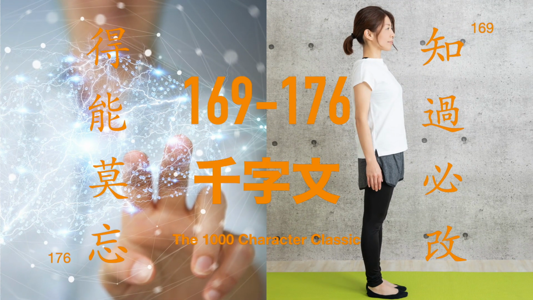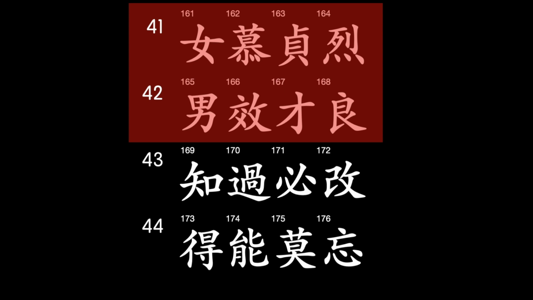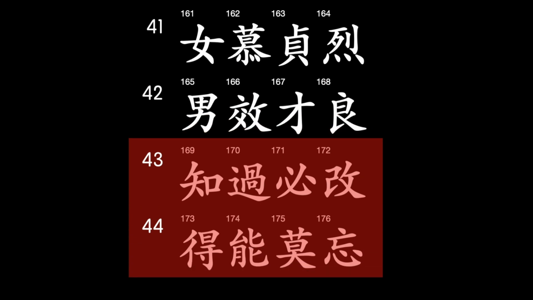In this lesson, we will look at characters 169 through 176 of the 1000 character classic, the 1500-year-old Chinese classic in which no characters are repeated. In the last lesson, we looked at lines 41 and 42, which concern themselves with expectations from women and men. Lines 43 and 44 tell us to recognize and correct our faults and not forget the things we've learned.